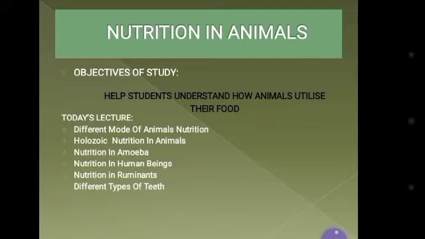Nutrition in Animals. In this chapter, we will learn about how animals get their food from plants as well as animals, and how it gives them energy for their daily activities, and how the food changes into energy.